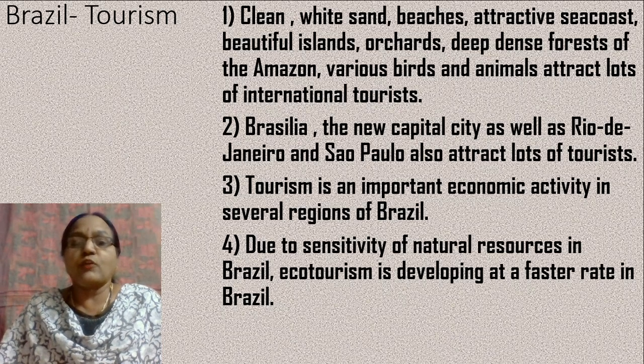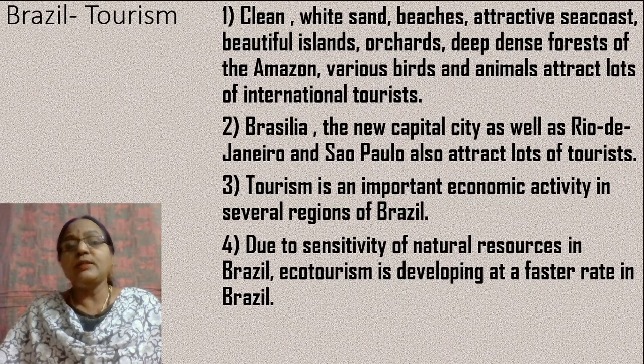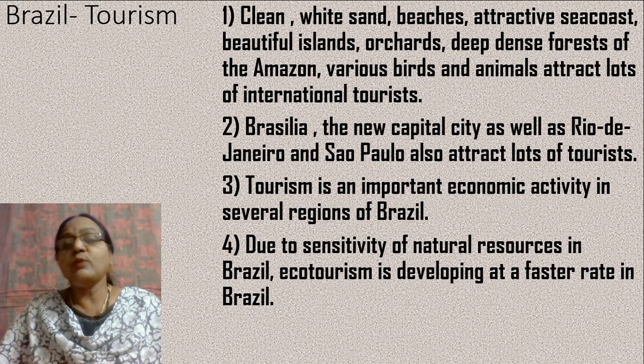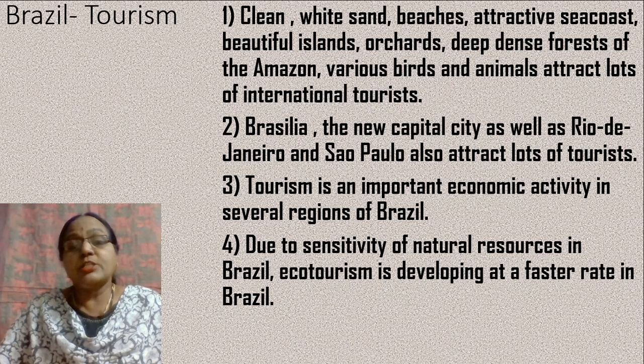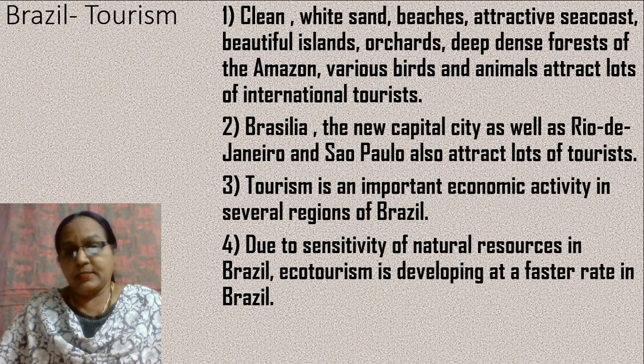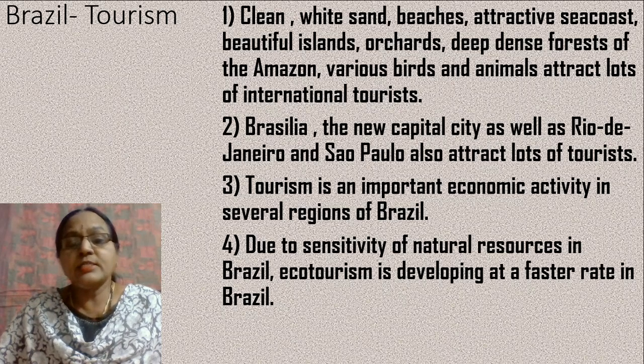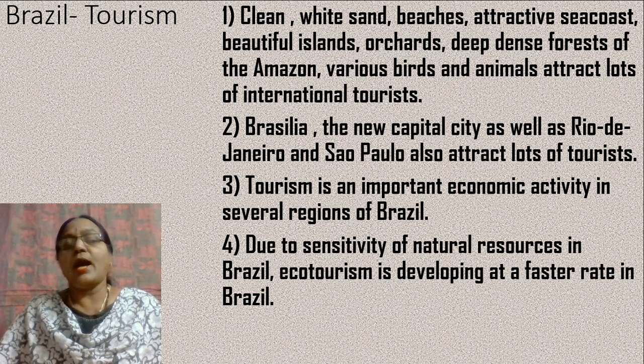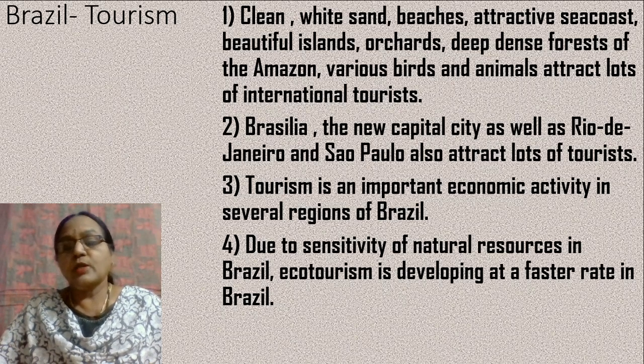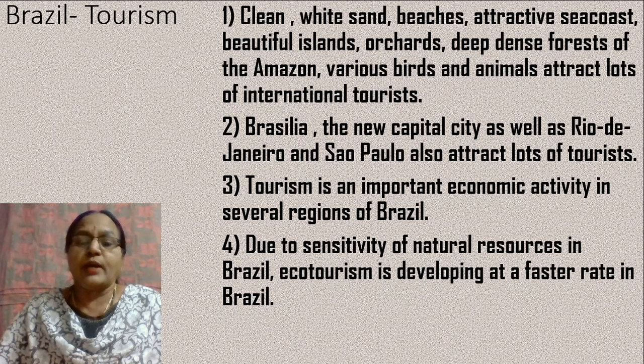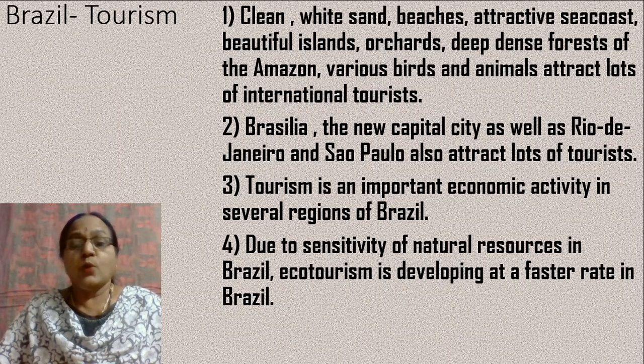So first of all you find clean white sands, then you have beautiful beaches, the sea coast, which is also very attractive. Then islands are beautiful. Then we have orchards. And apart from that, we have the dense, deep forests of the Amazon with its beautiful birds and animals. Then we have also the new capital city of Brasilia, together with Rio de Janeiro and Sao Paulo, which also attract lots of tourists. And hence in many regions of Brazil, tourism has become a very important activity.